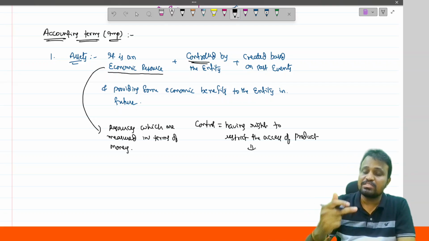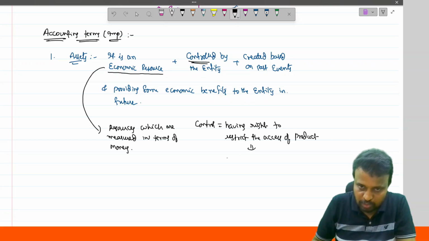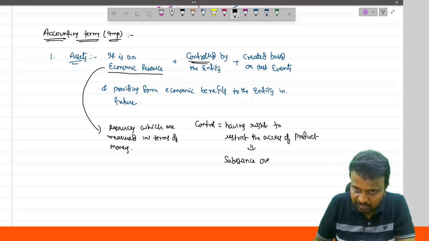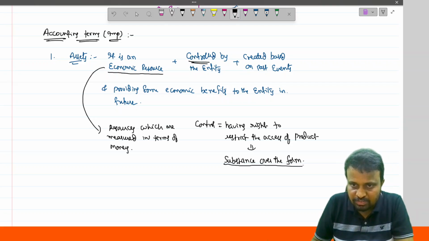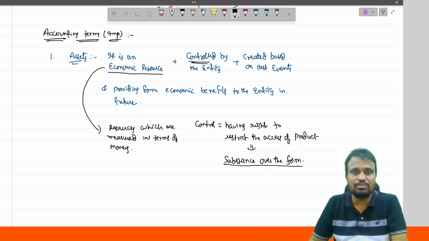But later, owned was replaced with controlled because of one concept called substance over the form. Because of this concept, that word was introduced in the definition of an asset.